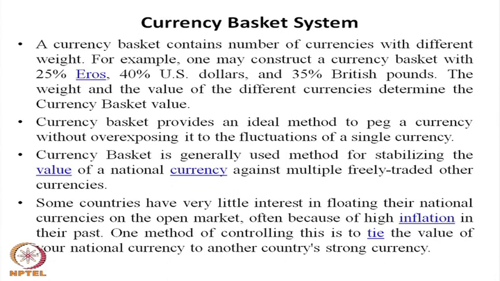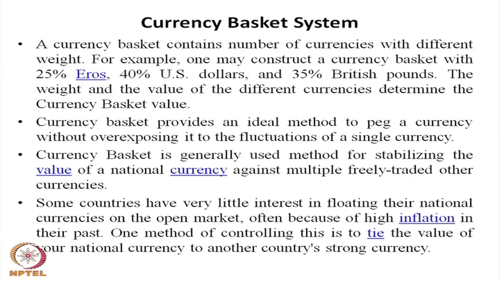Let us discuss the currency basket system. As I mentioned here, there is a basket of currencies. The number of currencies may be 2, or less than 5. Each currency has its own weight. By multiplying the rate and the weight, the currency basket decides the exchange rate.